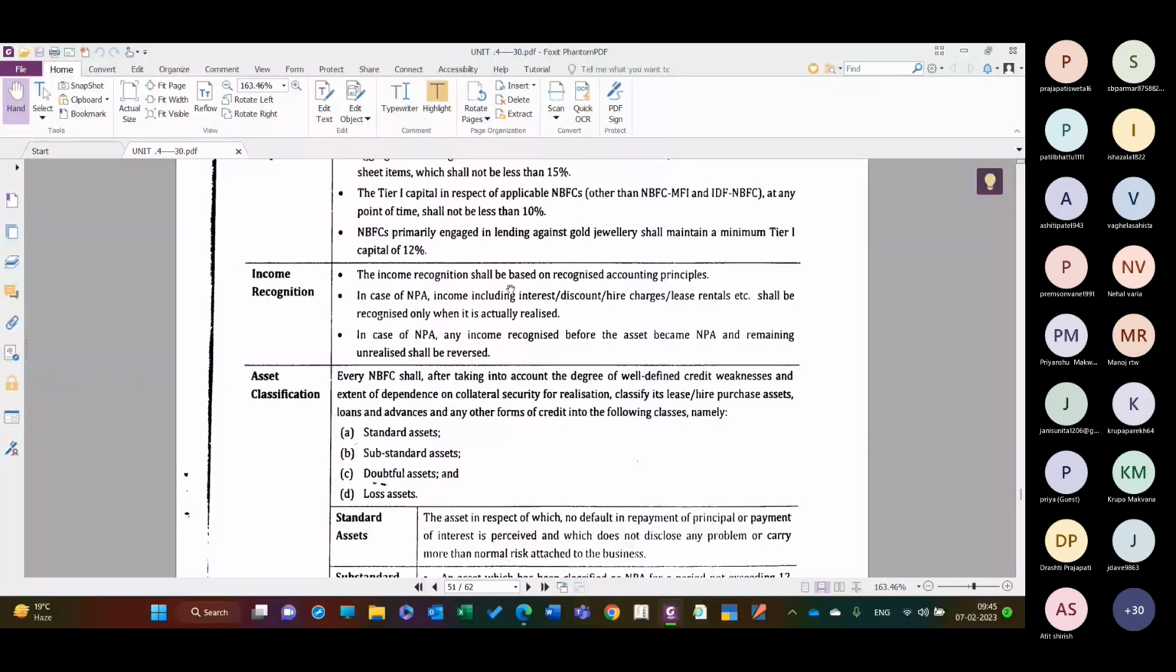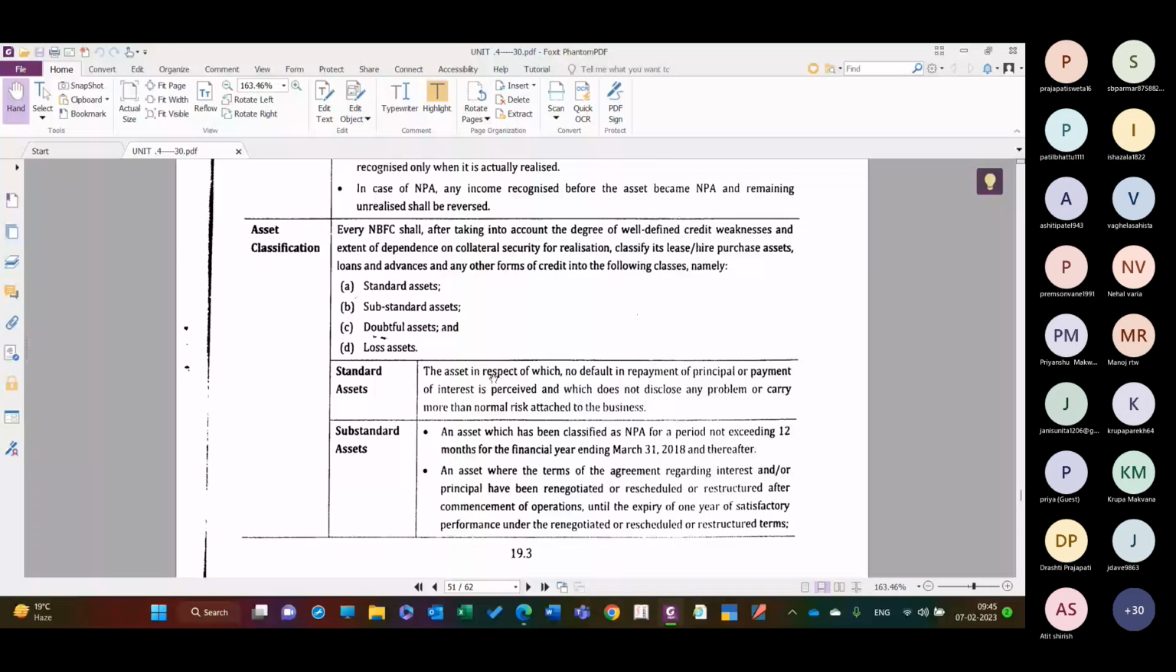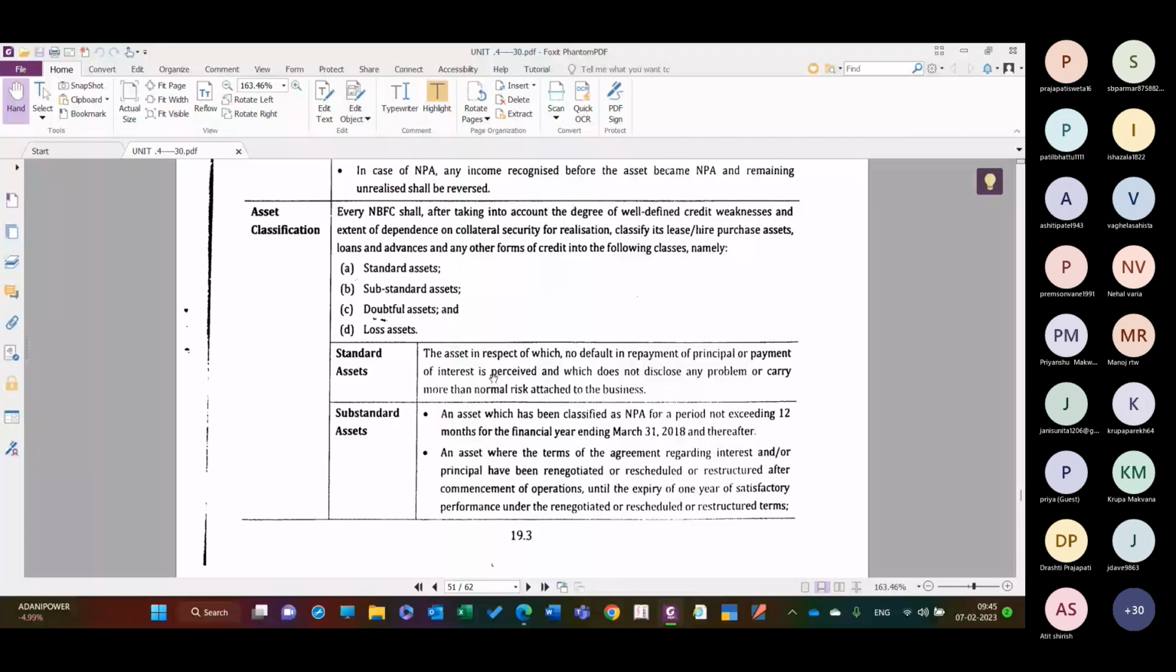Asset classification. Every NBFC shall, after taking into account the degree of well-defined credit weaknesses and extent of dependence on the collateral security for realization, classify its lease or hire purchase assets, loans and advances, or any other form of credit into the following classes, namely. So obviously they have well-defined credit weakness systems and extent of dependence on collateral securities for realization. Collateral security means over and above the basic security, that is known as collateral security.